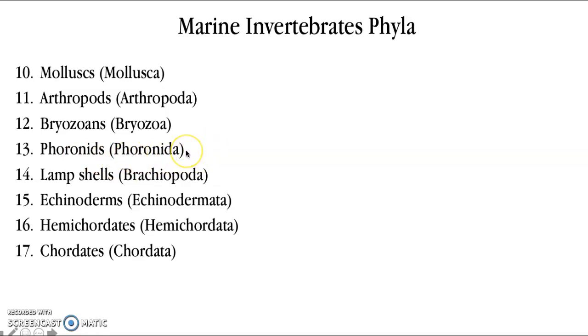Sorry, sometimes these pronunciations are a little hard. Lampshells, the Brachiopoda. This is always my favorite one, Echinodermata. Echino means spiny, and if you think about it, a dermatologist is your skin doctor. So our spiny skin, these are going to be our sea urchins and our sand dollars, even our sea cucumbers fall into this category.